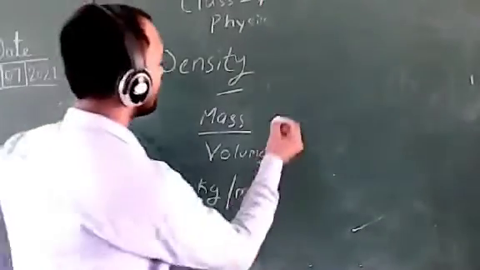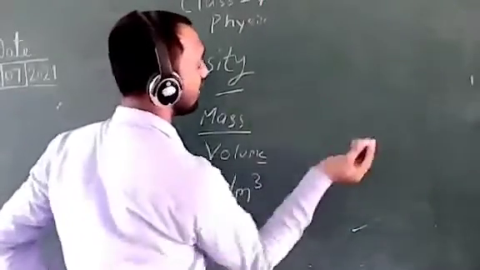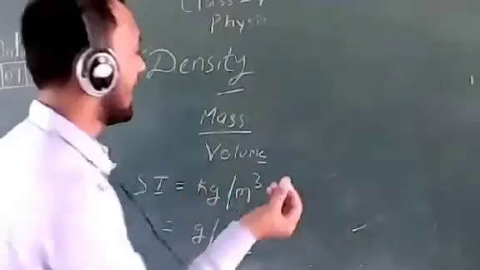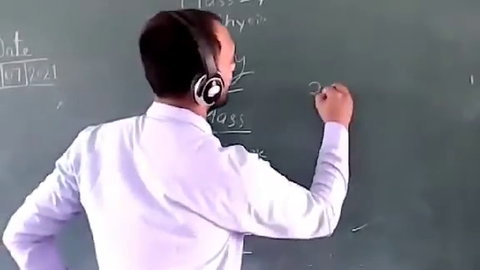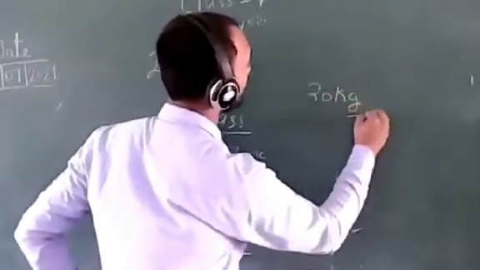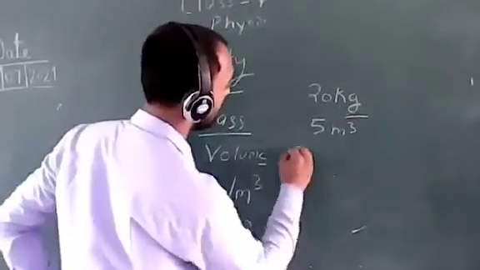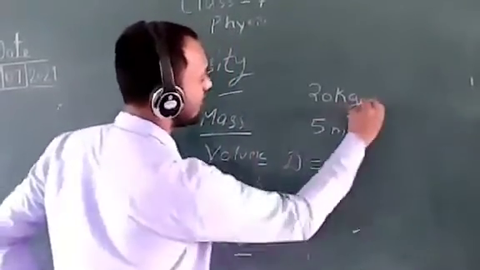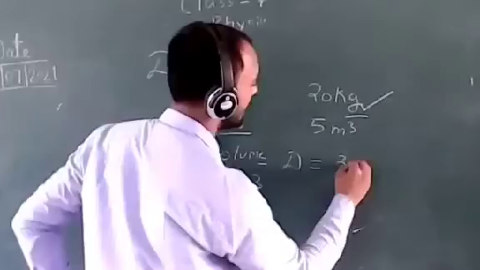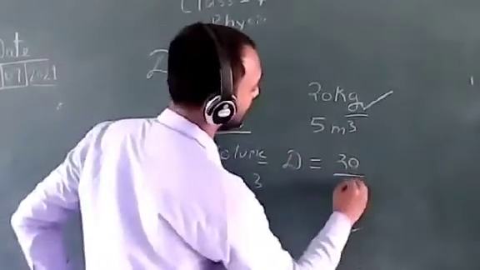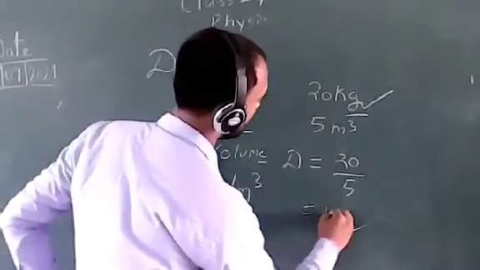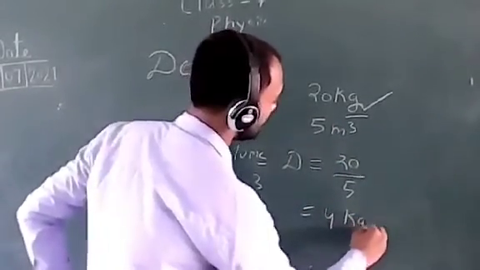If we are given an object having mass 20 kg and its volume is 5 meter cube, what will be its density? We all know density is equal to mass upon volume. Mass is given in kilogram, 20. Volume is given, 5 meter cube, 5. So the answer will be 4 kg per meter cube.